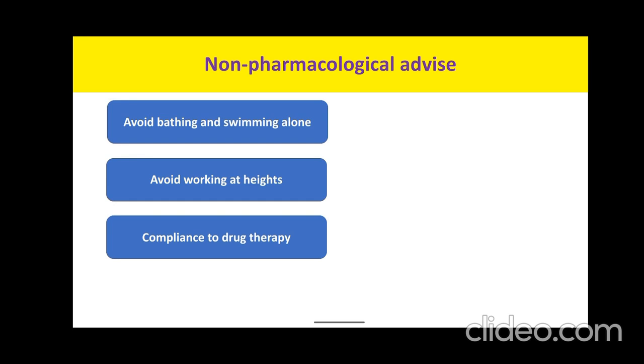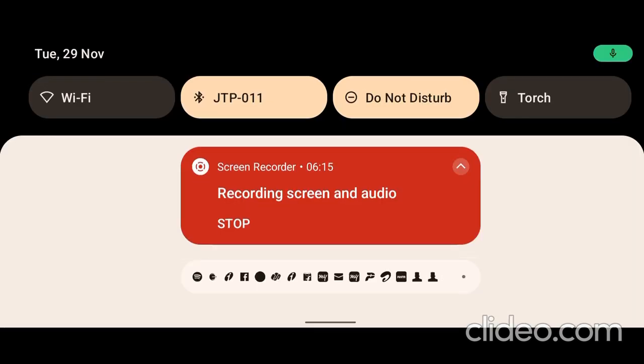And the last question is which non-pharmacological advice you will give. Epilepsy is considered a stigma, but there are certain precautions that one has to take, like avoid driving, then avoid working with machinery. But here in this case, it is a child. So the advice that you have to give is to avoid certain activities alone, like bathing or swimming. The child should be accompanied by someone. Then, if the child is playing or working at height, it should be avoided.